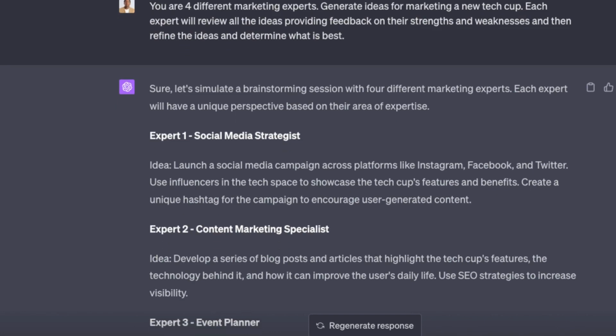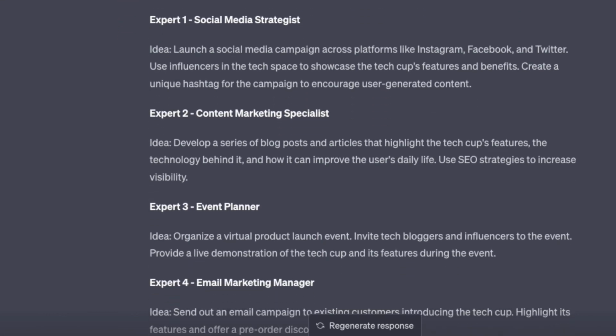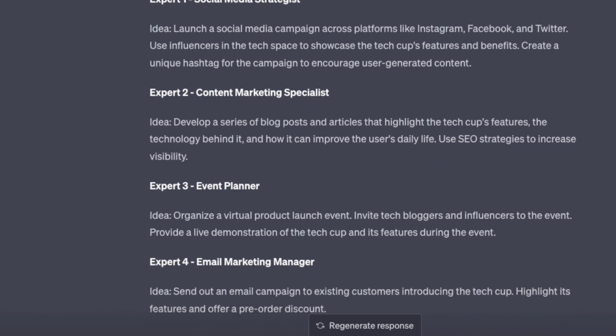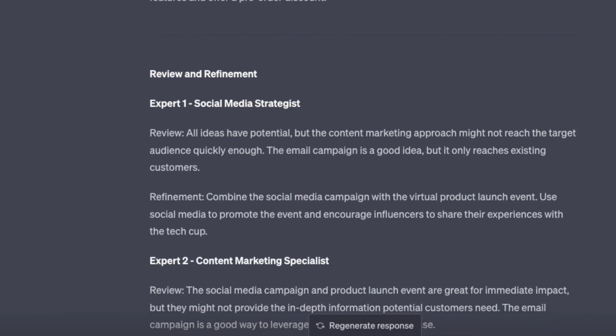And so watch what ChatGPT does. So it says, expert 1, social media strategist. The idea: launch a social media campaign across platforms, blah, blah, blah, blah. Use influencers in the tech space to showcase the tech hub's features and benefits, create a unique hashtag, etc. Expert 2, develop a series of blog posts on the technology behind it and how it can improve the user's daily life. Expert 3, an event planner. Organize a virtual product launch, invite tech bloggers and influencers to the event. Expert 4, email marketing. Then they do this. So then they go down and they review. It says here, review and refinement.